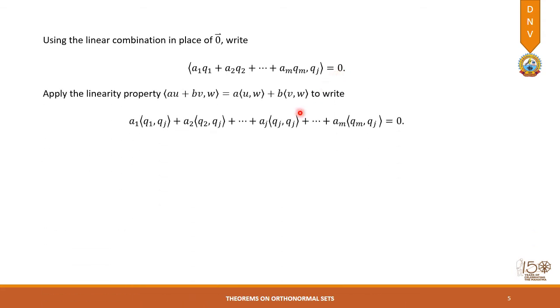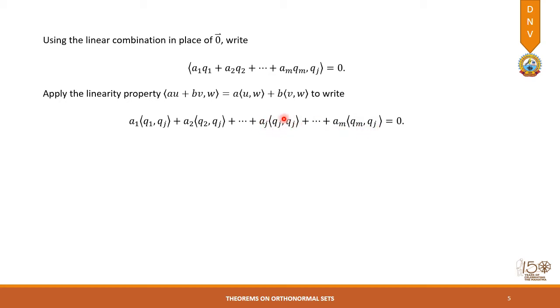So using the linearity property, (aU plus bV, W) equal to a(U, W) plus b(V, W), we are using the linearity property of the inner product space. So I can write (A1 Q1, Qj), (A2 Q2, Qj), and (Aj Qj, Qj) plus so on up to (Am Qm, Qj).